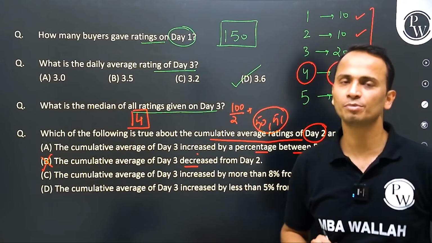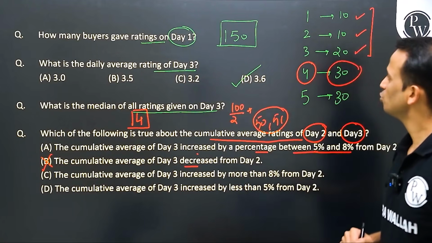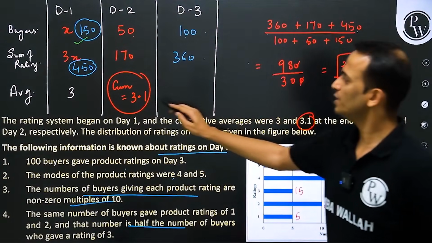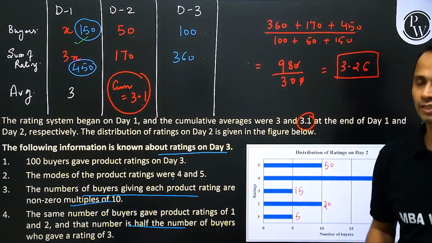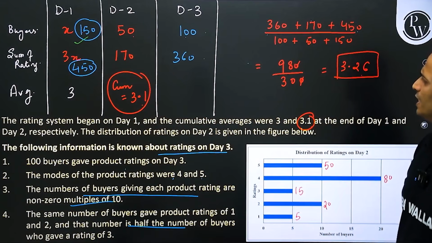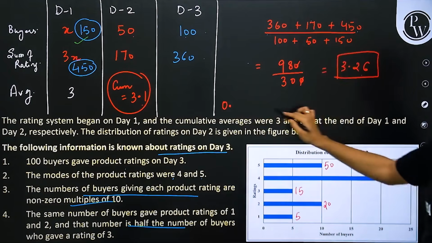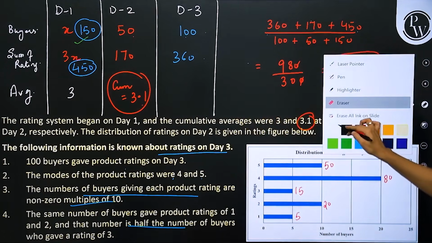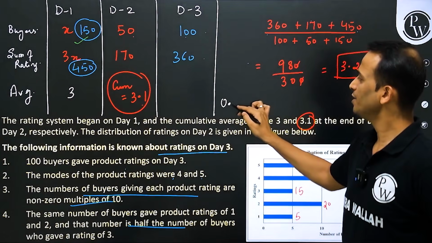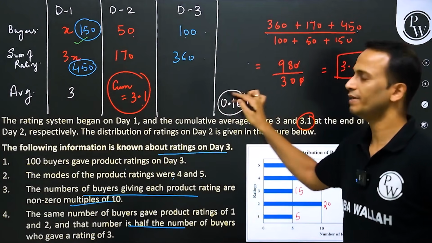So we just have to find out the percentage increase. Okay, so percentage increase from 3.1 to 3.26. Now the increase is of, let me change the color of the pen, increase is of 0.16 approximately.